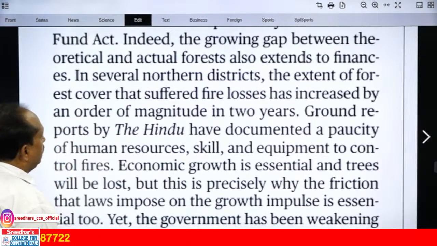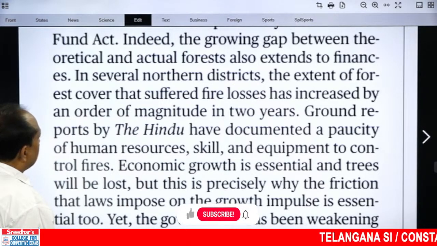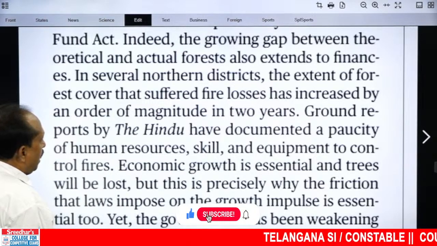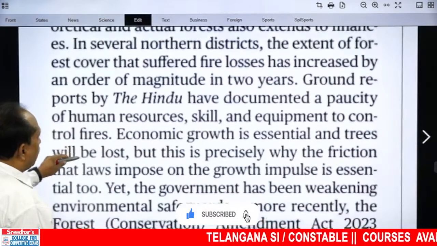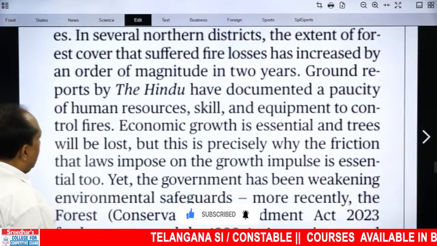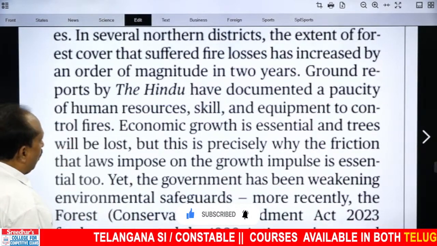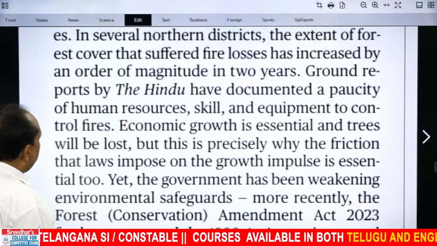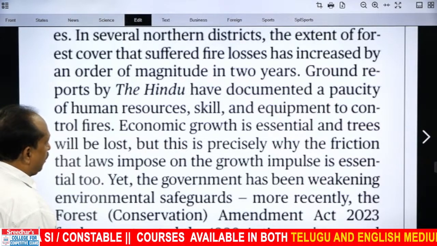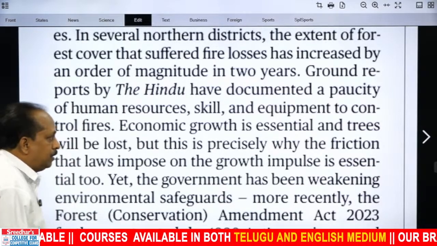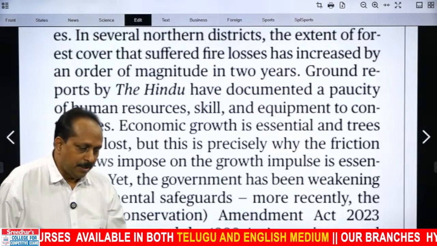It says northern districts, not very specific. In several northern districts, the extent of forest cover that suffered fire losses has increased by an order of magnitude in 2 years. Ground reports by The Hindu have documented a paucity of human resources, skill and equipment to control fires. Paucity means what? Shortage.